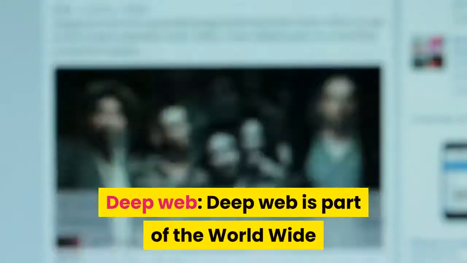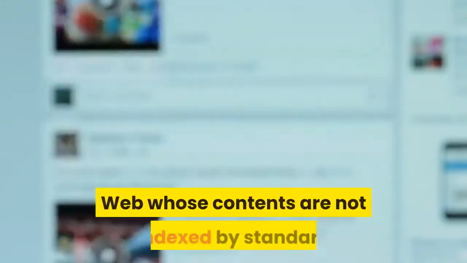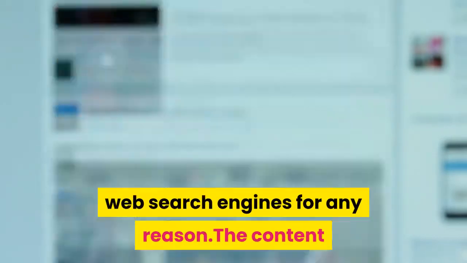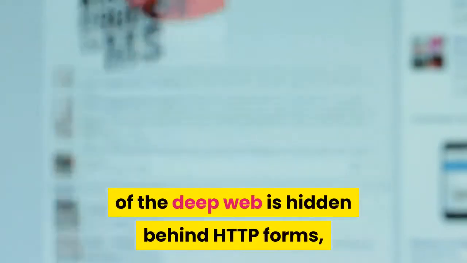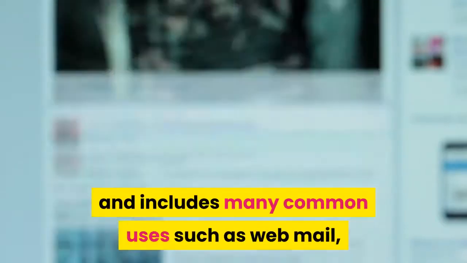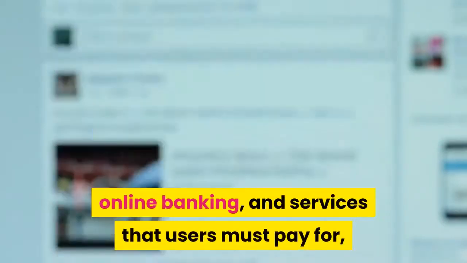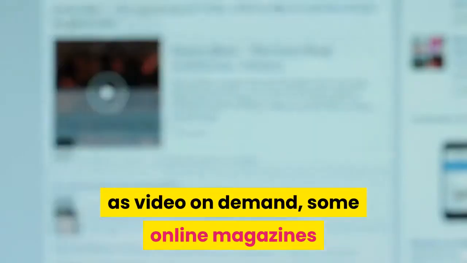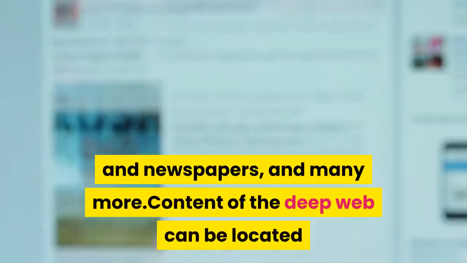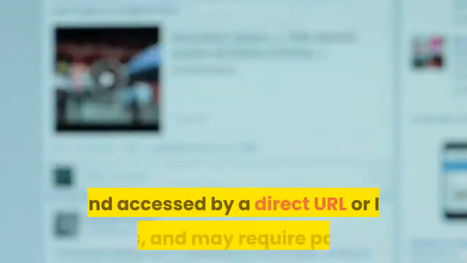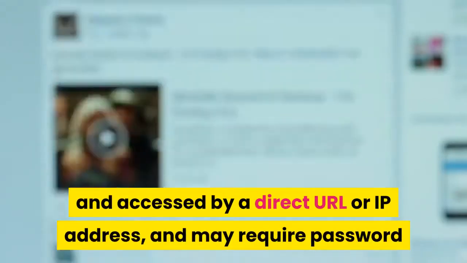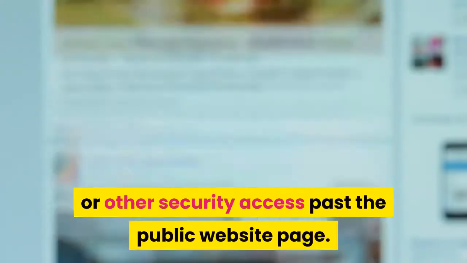Deep web is part of the World Wide Web whose contents are not indexed by standard web search engines for any reason. The content of the deep web is hidden behind HTTP forms, and includes many common uses such as webmail, online banking, and services that users must pay for, which are protected by a paywall, such as video on demand, some online magazines and newspapers, and many more. Content of the deep web can be located and accessed by a direct URL or IP address, and may require a password or other security access past the public website page.